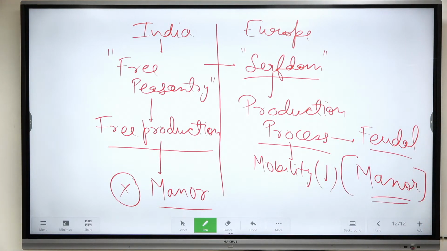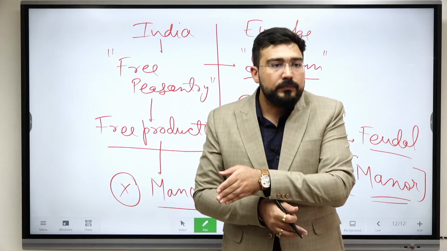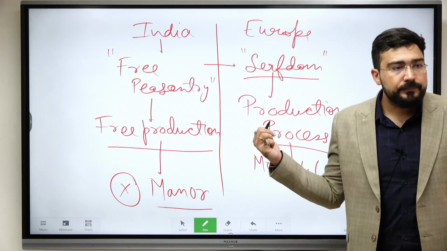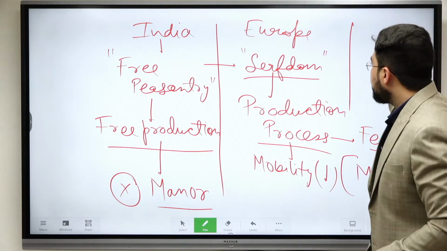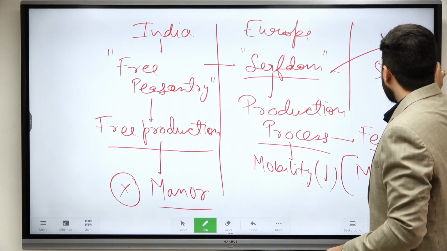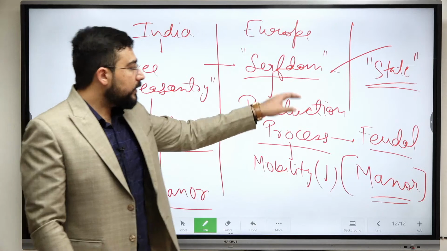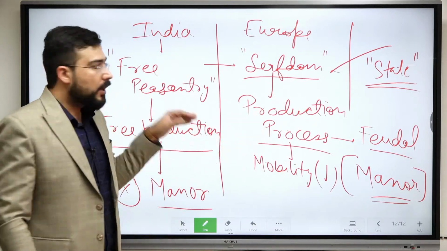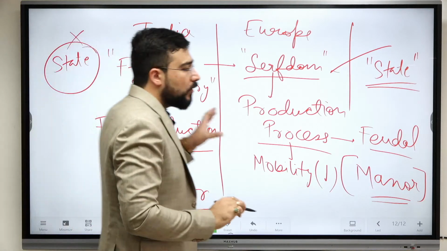There was relative stability in the socio-economic structure. There was not much change at the level of techniques of agricultural production. If someone gets control over the production process in agriculture, there will be change in technology also, because these people can control that. Is it clear? These people can control that. Plus in Europe this serfdom also had the validity of the state. That's why it was easy to control the production process. But in India there was no such directive from the state to have control over the peasantry.